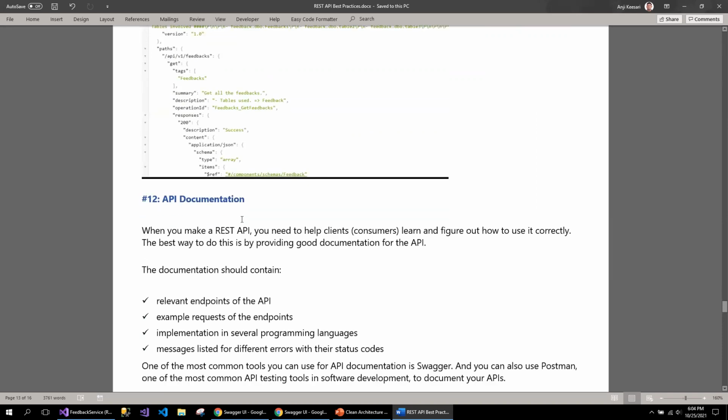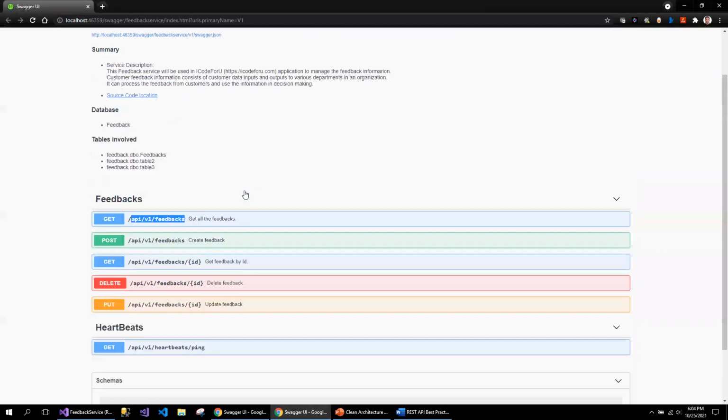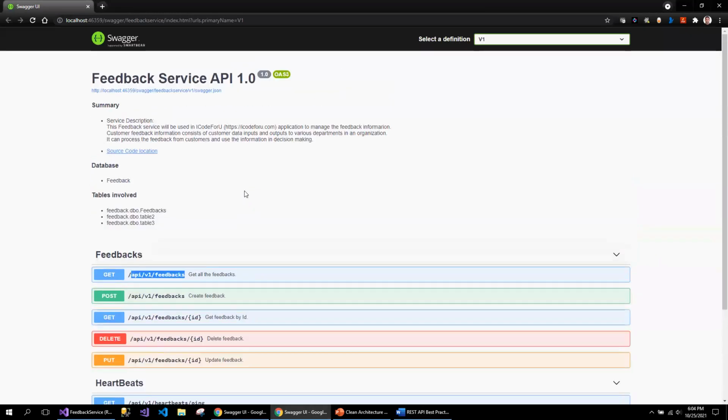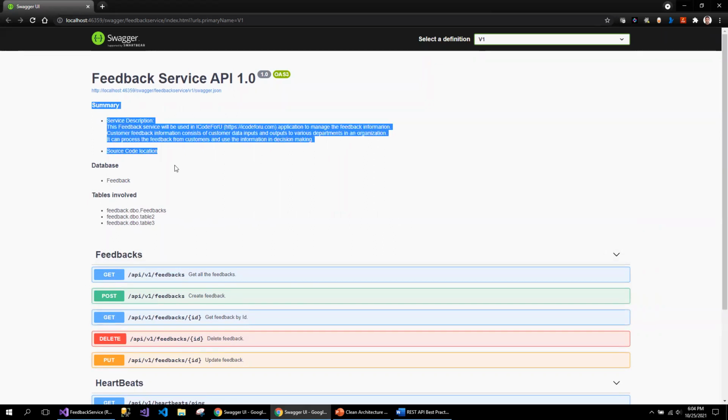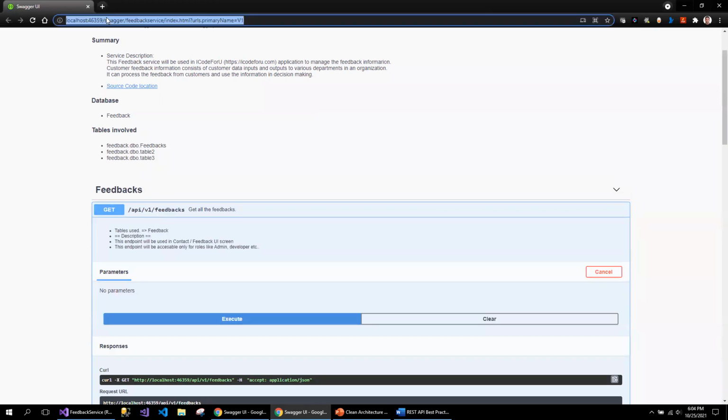Another best practice is API documentation. Without API documentation, it is really difficult for consumers to understand what the API actually does. So the API documentation can be exposed. Luckily, Swagger supports heavy documentation. For example, you can write all your documentation here and mention all these things so that you can expose this to the consumer.